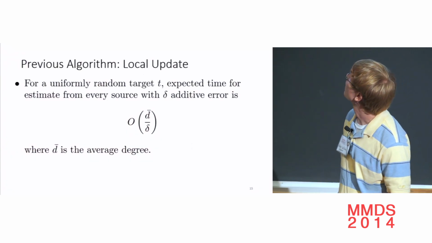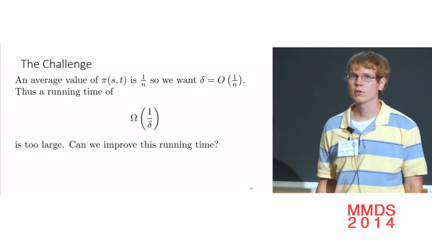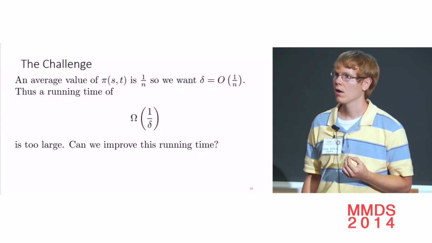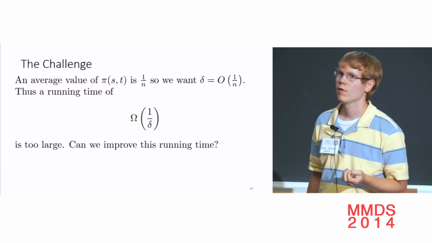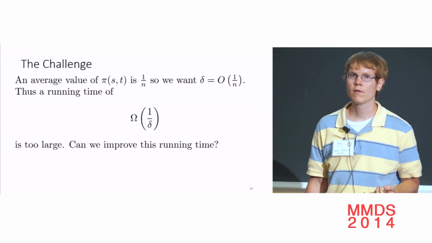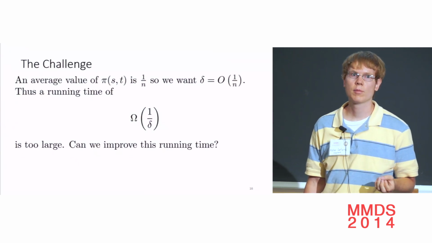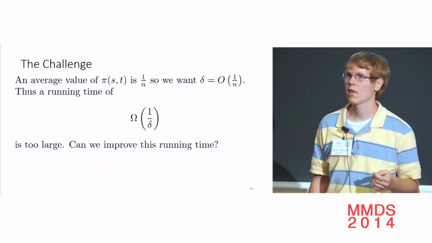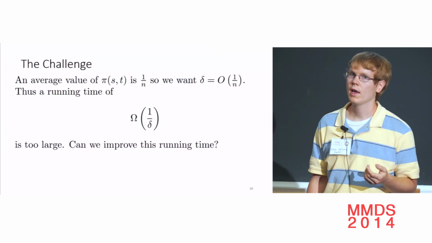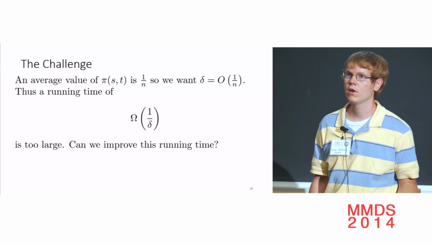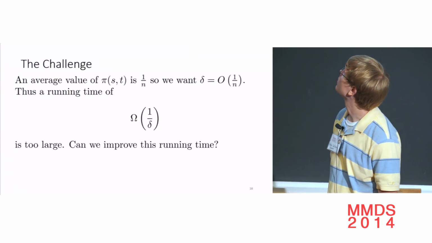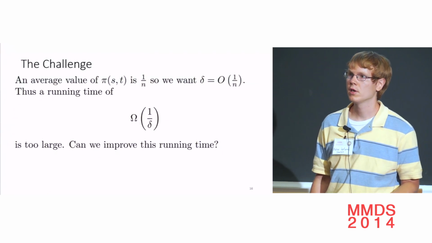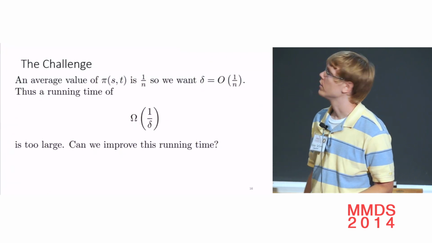Okay. And so the challenge is that both of these algorithms require time omega 1 over delta. And the average value of personalized PageRank is 1 over n. So you want values of delta around 1 over n. If we're doing personalized search, we have some experiments that show that you want values of delta around 1 over n in order to get non-zero answers or to get good estimates in an application like personalized search. So when delta is 1 over n, then an algorithm that takes time 1 over delta is too slow for real-time search, and we want something faster.